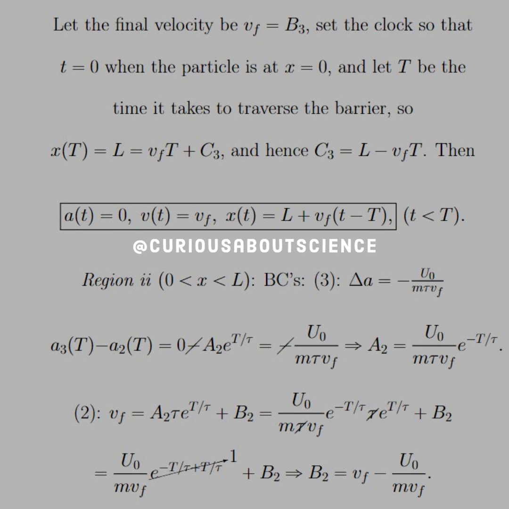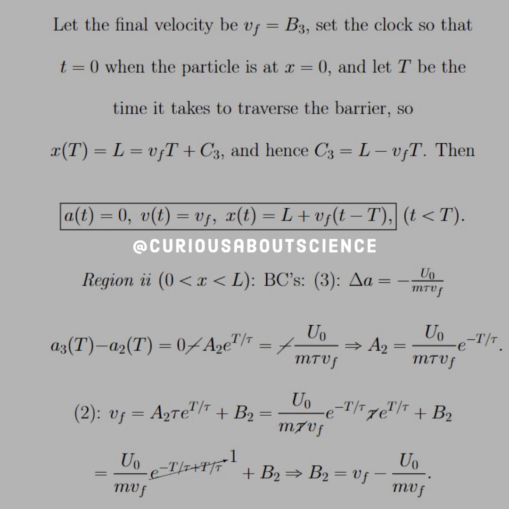Again, we had A3 equals 0 because we set the constant to 0 to get rid of the runaway region, and so that cancels away. We said that's delta A, so we need to put the minus at U naught over m tau VF. So we see that A2 is equal to U naught over m tau VF e to the negative big T over tau. All right, fair enough.